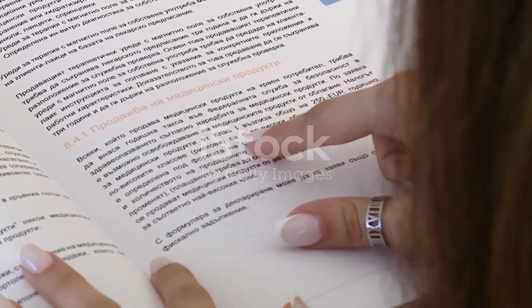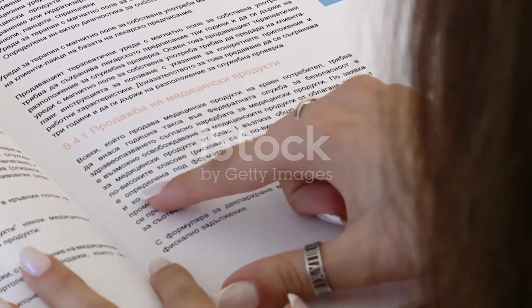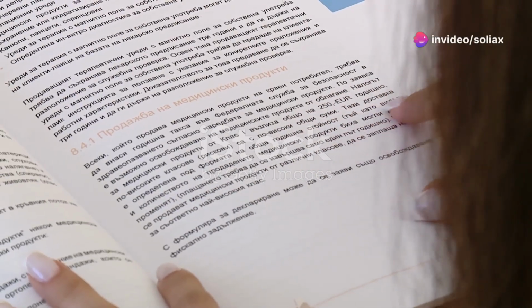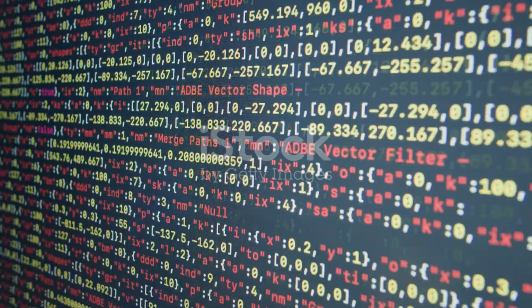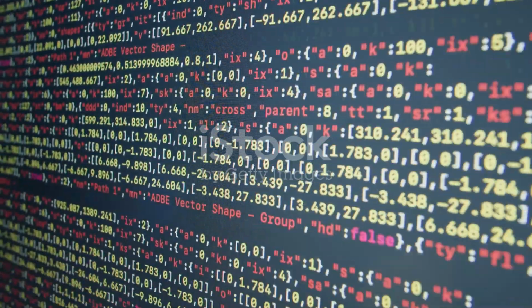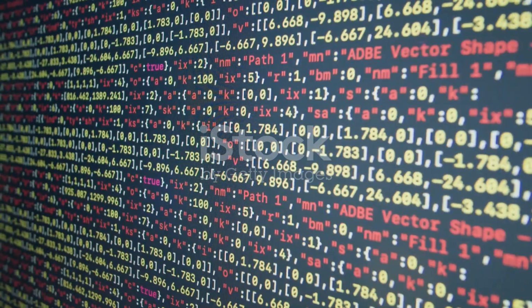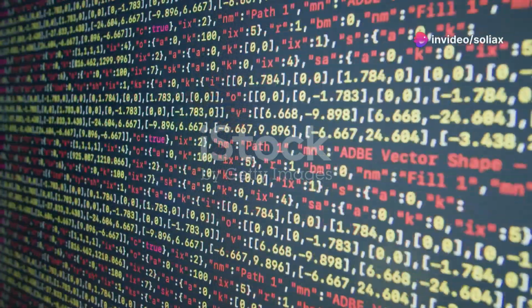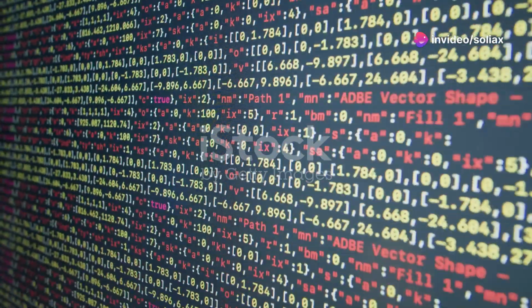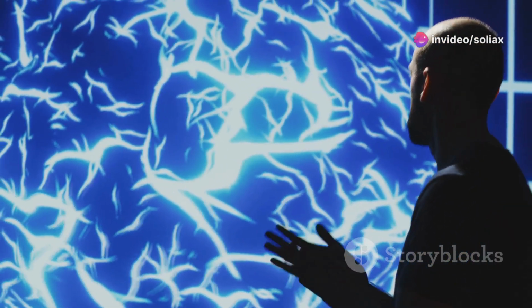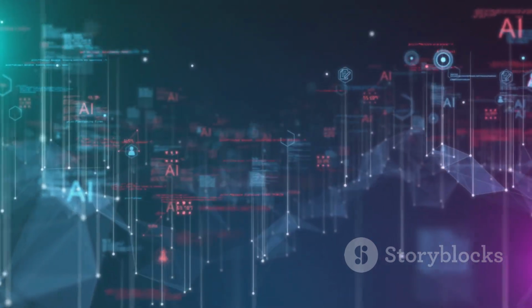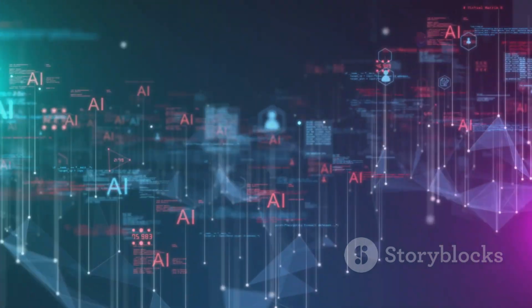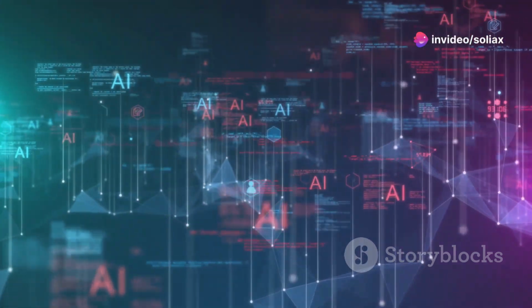Humans intuitively grasp the relationships between words, even when separated by several other words. This ability allows us to understand complex sentences and derive meaning from context. LLMs need a mechanism to simulate this understanding, and that's where self-attention comes in. This mechanism is crucial for enabling machines to process and understand human language effectively. Self-attention allows an LLM to focus on different parts of a sentence when processing it. By doing so, it can prioritize certain words over others, much like how we emphasize key points in a conversation.